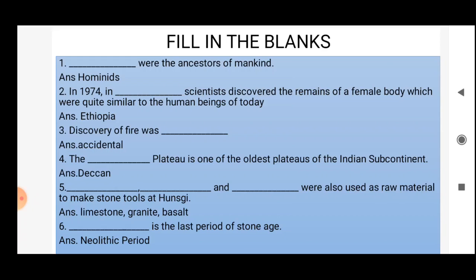Second question: in 1974, in dash, scientists discovered the remains of a female body which were quite similar to the human beings of today. The correct answer is Ethiopia. Third question: discovery of fire was dash. Discovery of fire was accidental.